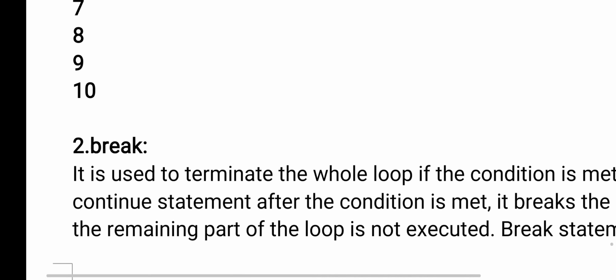Now see, here I have given the output 1, 2, 3, 4. 5 is not printed. Why is 5 not printed? Because when I equals to 5, I have given the continue. When you have given the continue, the remaining statements will not be executed. Immediately control goes to the loop.